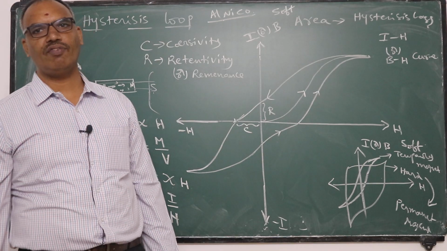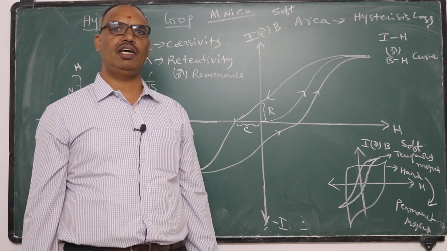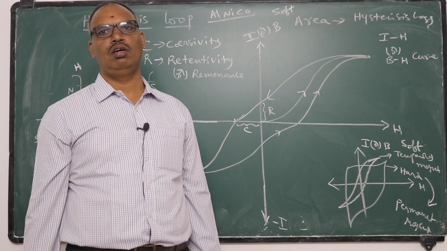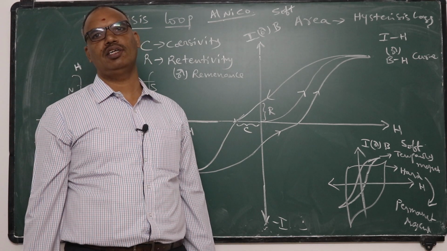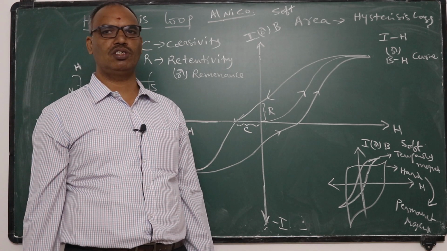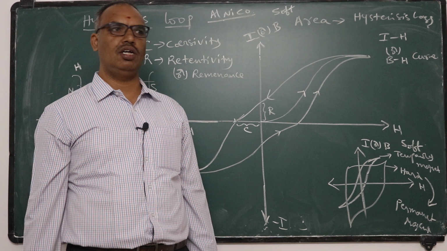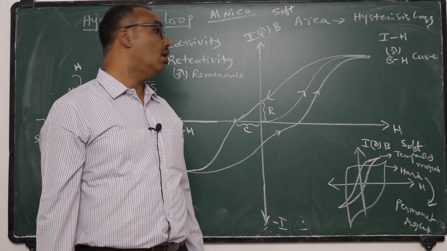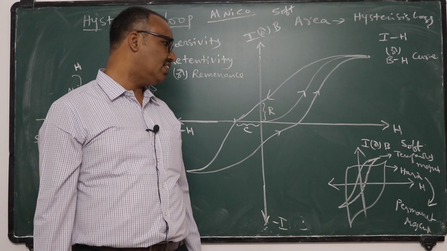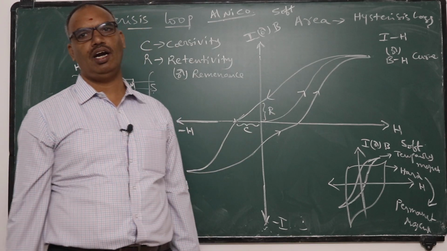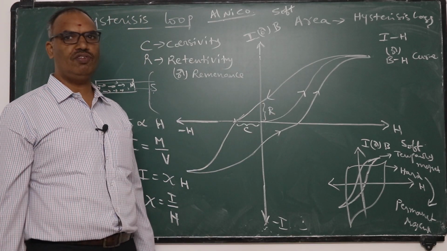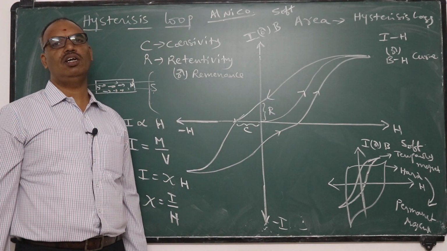Permanent magnets are required in the design of loudspeakers and so on. So we use hard materials. In the case of an electric crane, we use soft material to make magnetization and demagnetization easy, and very quickly it has to leave the magnetism, and very quickly it has to get